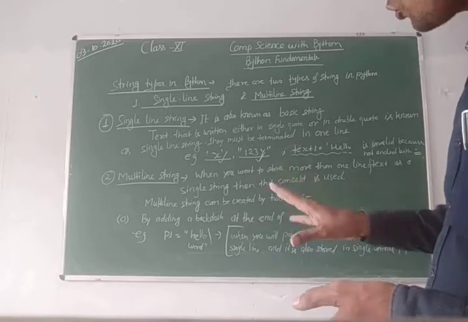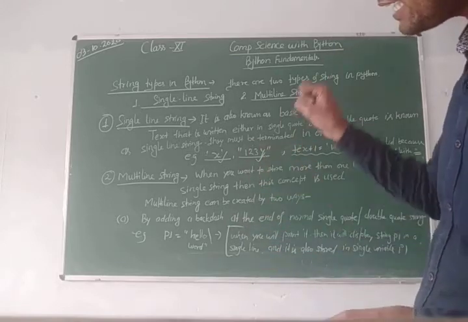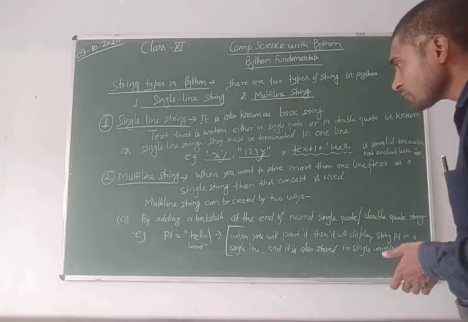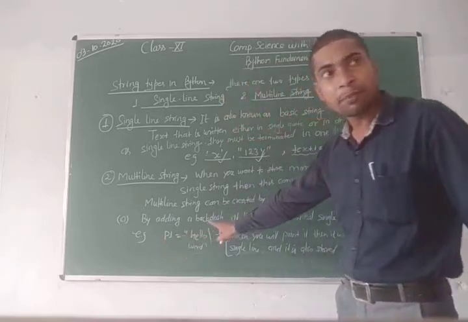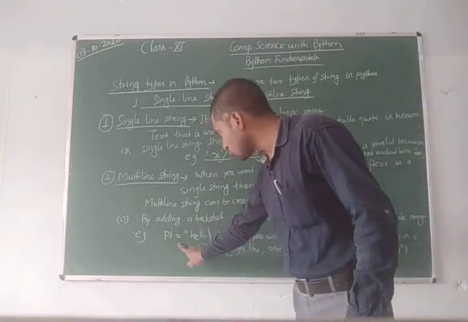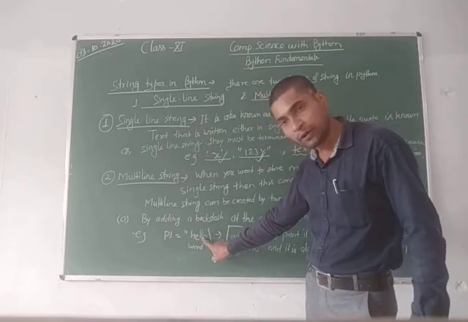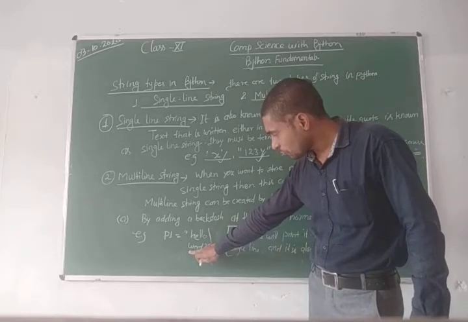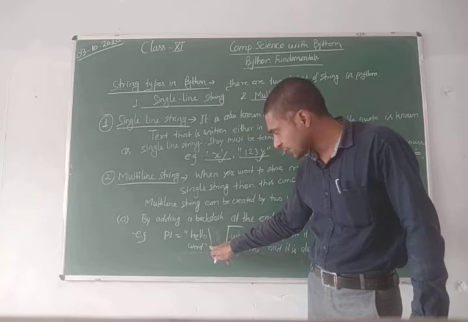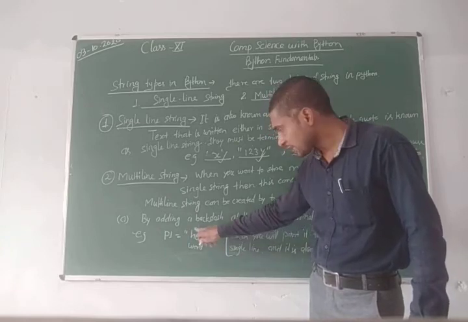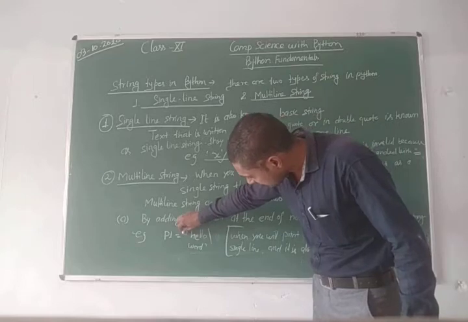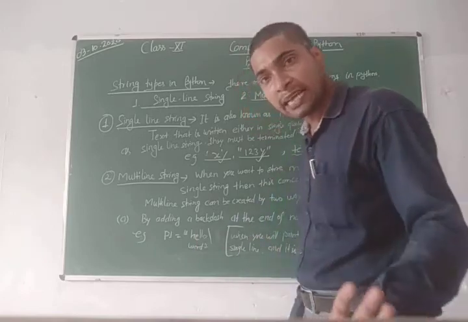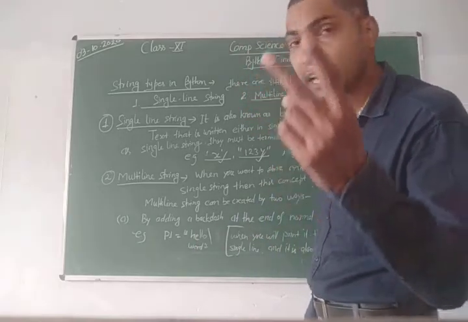Without an example, this statement is not clear, so I am giving you an example so that it may be clear. Suppose P1 is a string variable. P1 is equal to double inverted comma hello, backslash, then the next word, and then close this string with double inverted comma. The double inverted comma starts here and ends here. Between them, hello world is written in two lines.